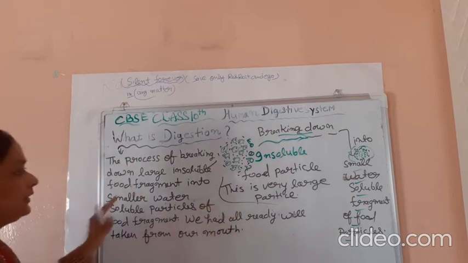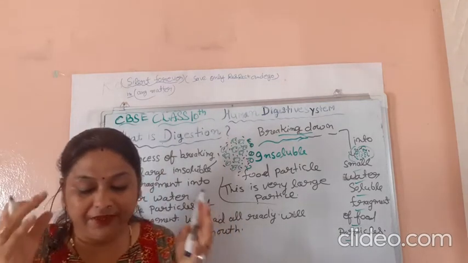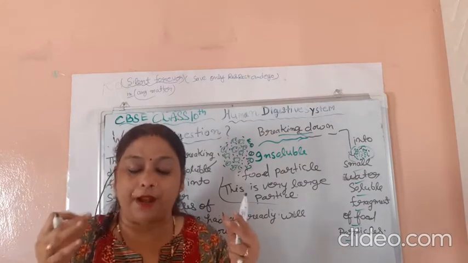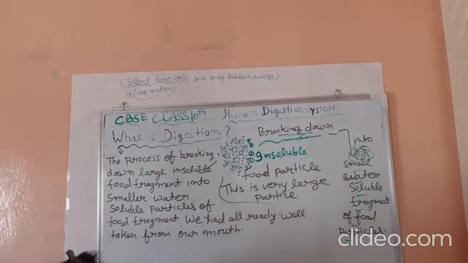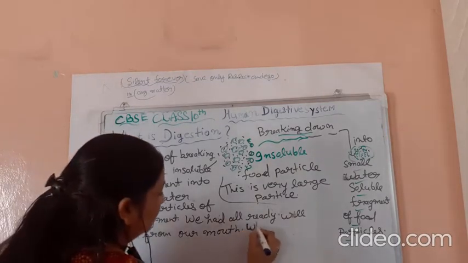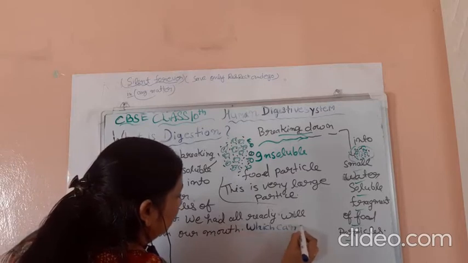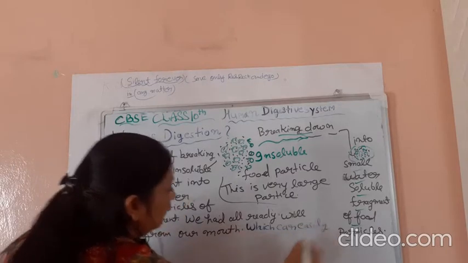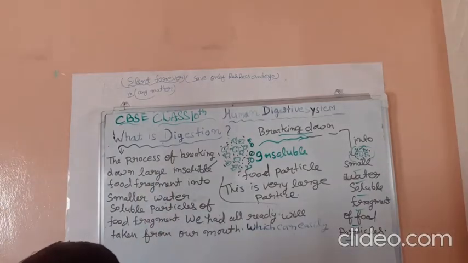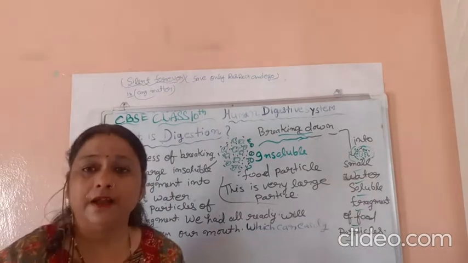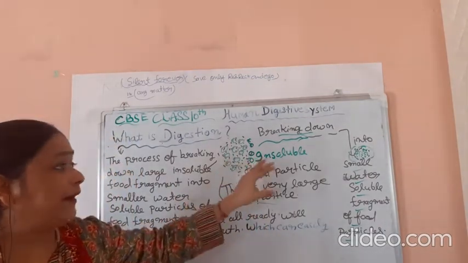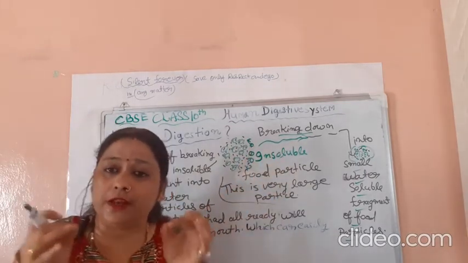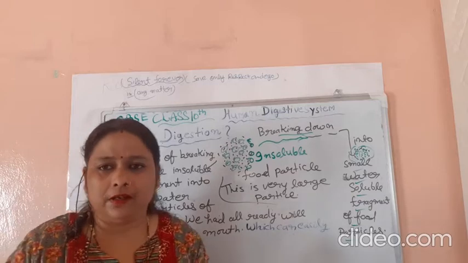Okay, so this process is called digestion, where food becomes something that can be easily absorbed by blood plasma. When it can be easily absorbed by blood plasma, large food particles break down into smaller particles that are soluble in water.